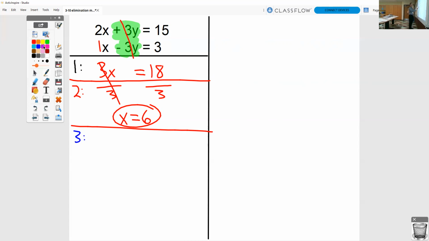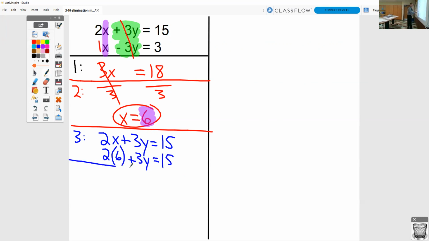Now that we have one of our answers, we need to sub that in, either into there or there. Again, I like to avoid minus signs and negative signs, so I'm going to sub it into the top equation. So instead of 2 times x, I'm going to have 2 times 6 plus 3y equals 15. Now it's just an equation that you need to solve for part 4.